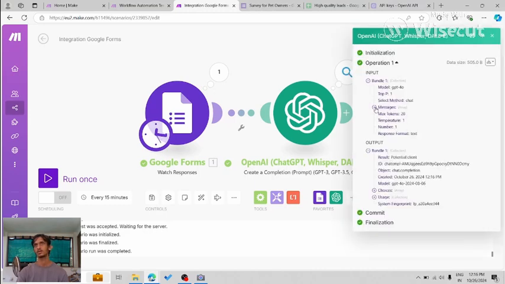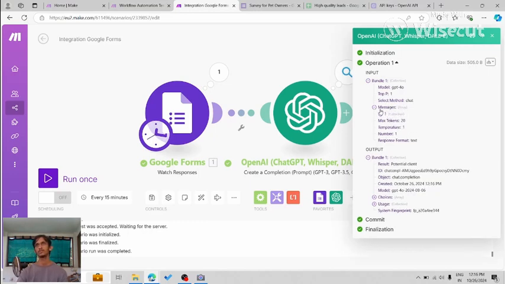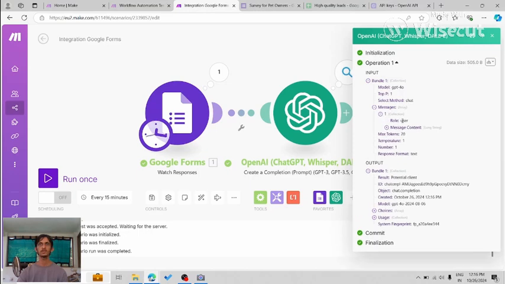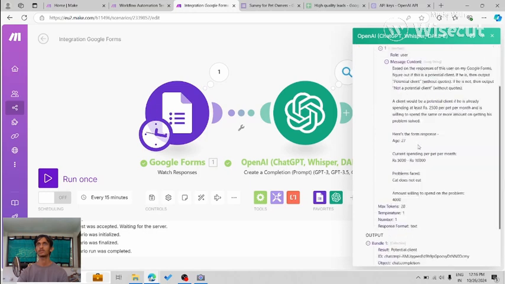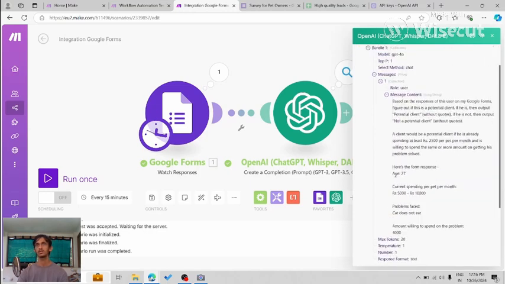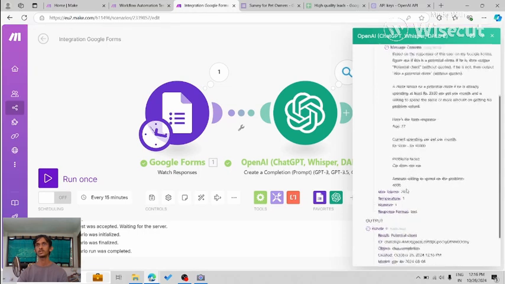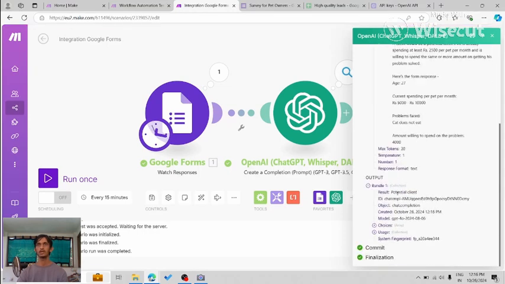So this is the input that the OpenAI received, and this is the output. Let's check out the input. It's received in bundles in make.com. So in bundle 1, since there is only one bundle, we'll check out the messages, and you remember we put the role as user, and the message is this. As you can see over here, it clearly put out the age and the spending and the problems and the amount.